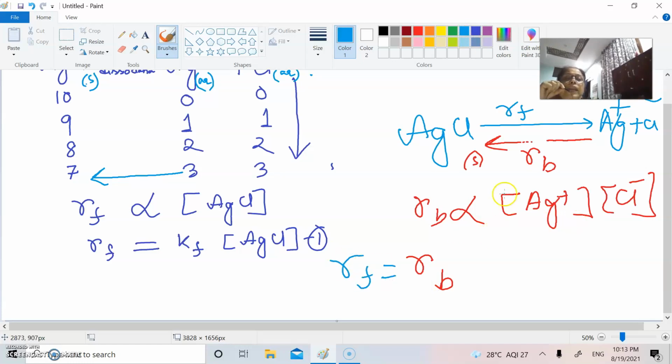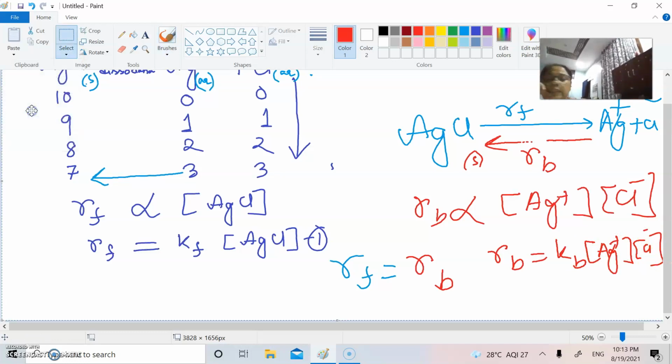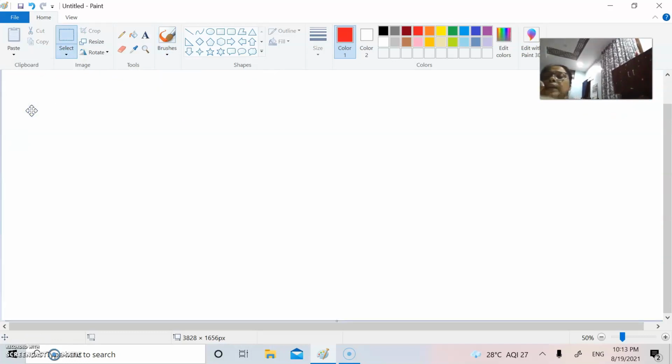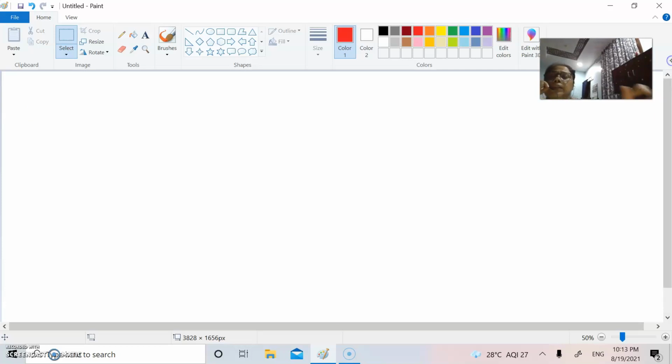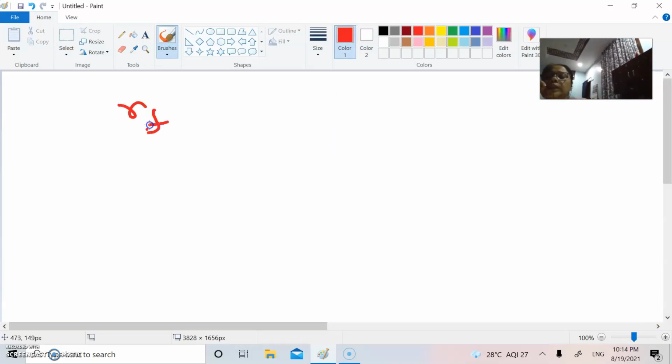And this reverse reaction, if we remove the proportionality sign, is equal to K backward times the silver ion and chloride ion concentrations. Hence, after some time, when the rate of forward reaction and the rate of backward reaction become equal, we have another situation: the rate of forward reaction is equal to the rate of backward reaction.